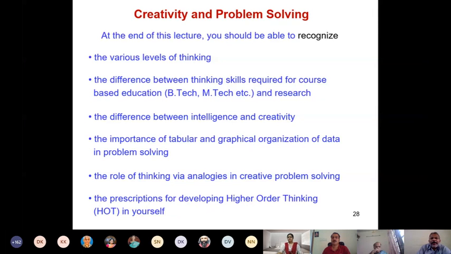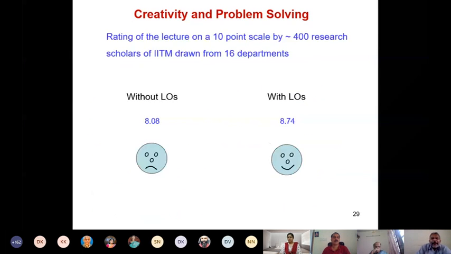Okay. Now, let me give you some statistics. How did the students respond to this? Rating of the lecture on a 10-point scale by 400 research scholars of IITM drawn from 16 departments. I used to take this rating even before I was exposed to the concept of learning outcome. So here is one rating that I got just before I changed my lecture, reorganized it around learning outcomes. The rating used to be 8.08.